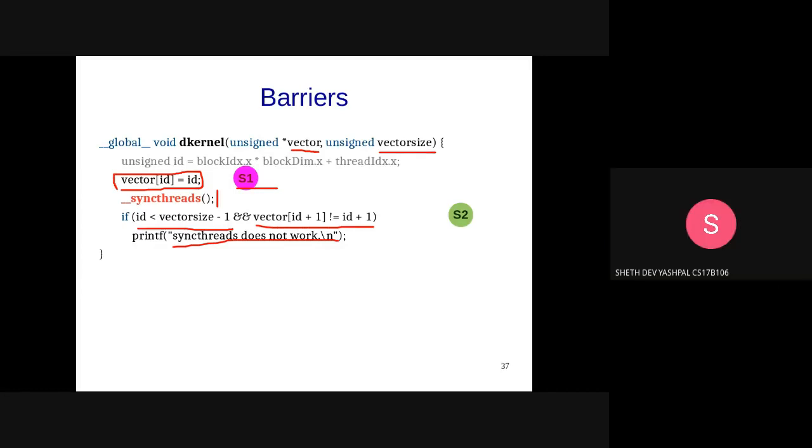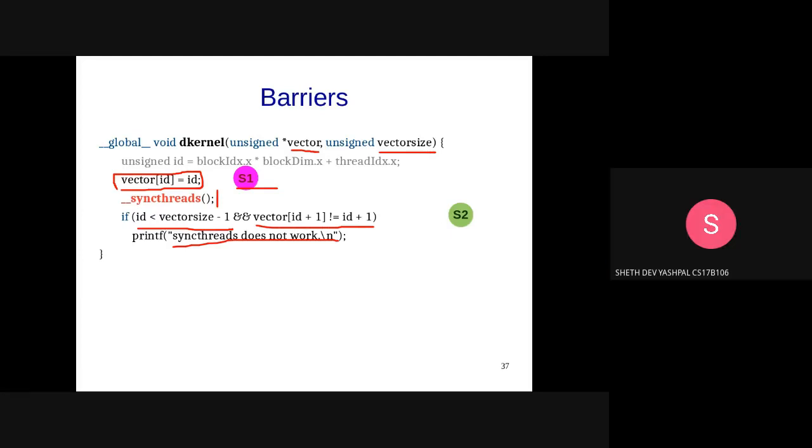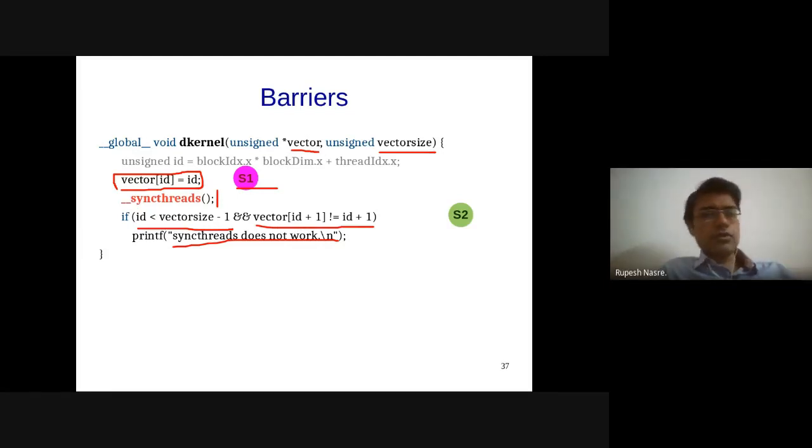We set it in S1 explicitly, right? So we set vector of ID equal to ID in S1. So it should be equal if syncthreads works correctly. Correct.